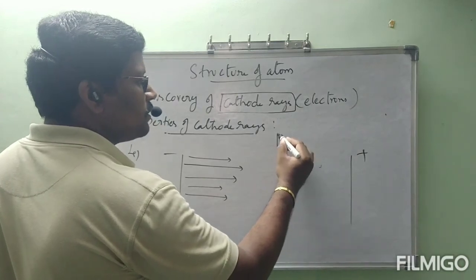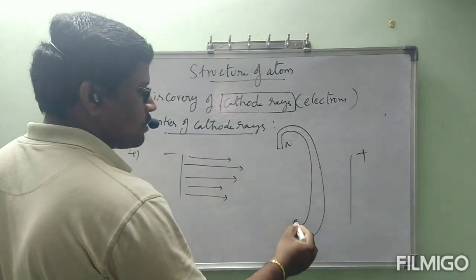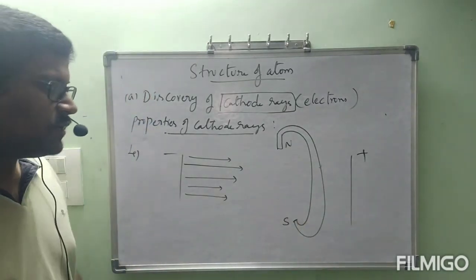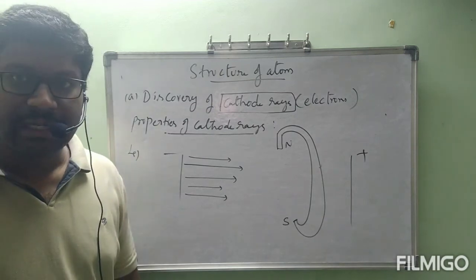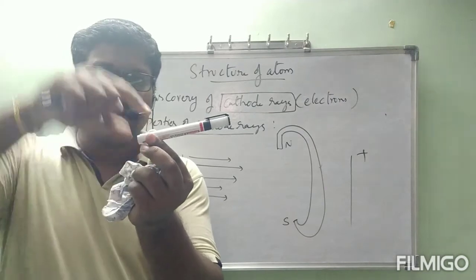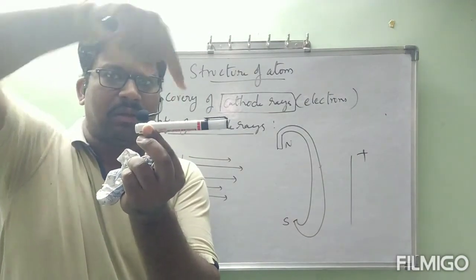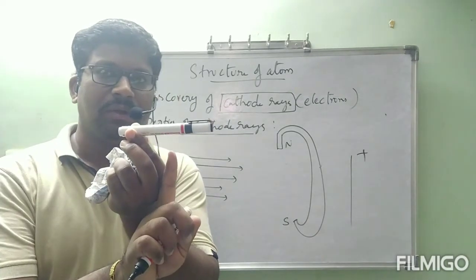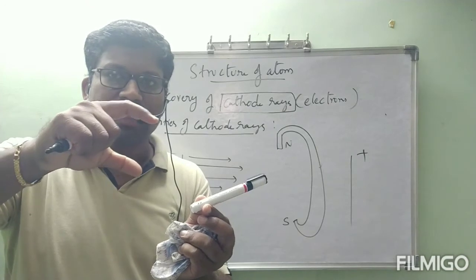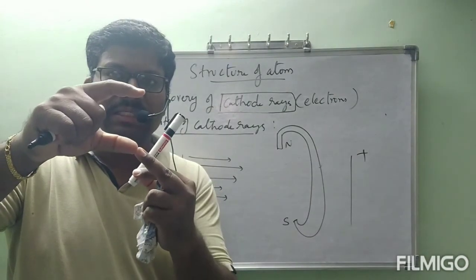This is north pole. This is south pole. Previously, how did we keep the electric field? Like that, now also. See, this is the cylinder. Like this I kept the north pole, and like this the south pole. You know the horseshoe magnet, no? In the form of a horseshoe it is like this. One side is north pole and another side is south pole.